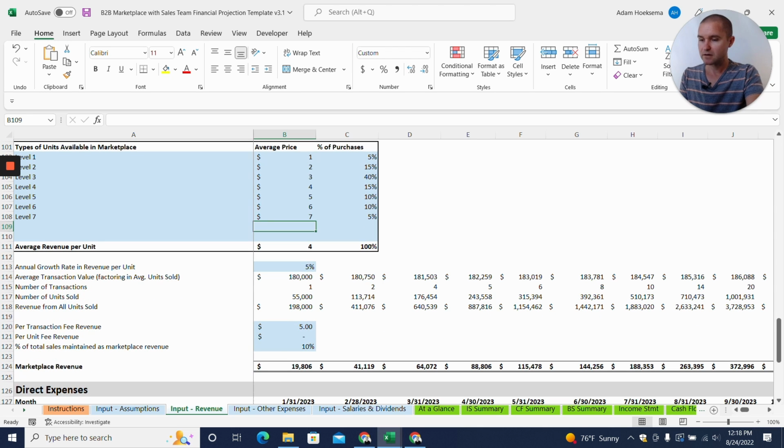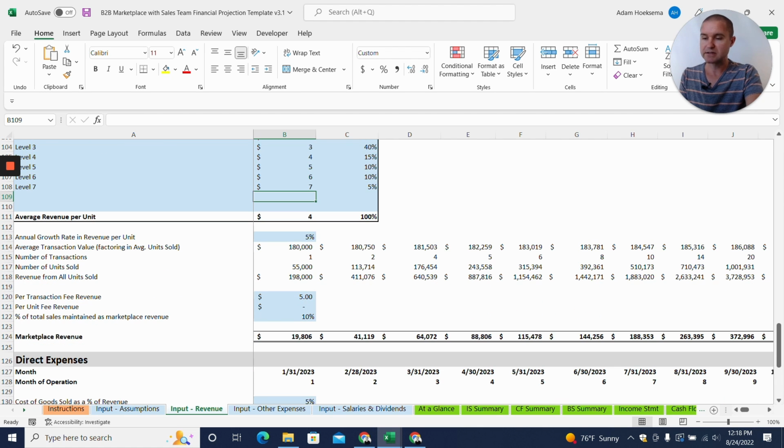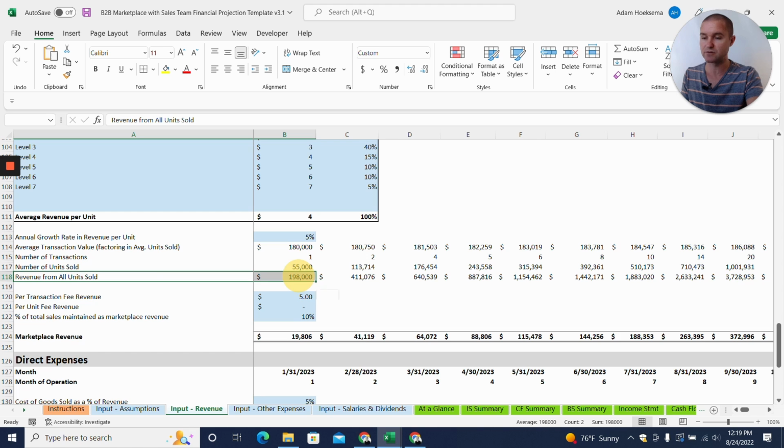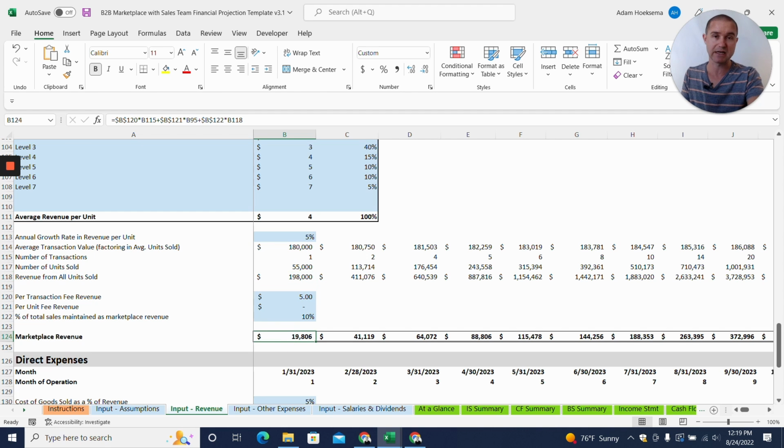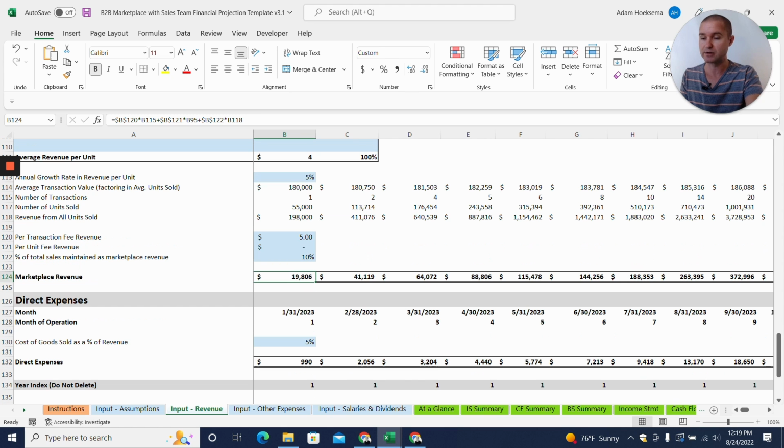And then the marketplace has the opportunity to generate revenue in a couple different ways. You could charge a per transaction fee. You could charge a per unit fee, which may not make a lot of sense in this example. And then probably the most common way is just a percentage of total sales, that the marketplace would retain. So if we said we're going to retain 10% of total sales, well, the total transaction volume from all the units sold here in this first month is 198,000. The marketplace is keeping 10% of that, so 19,800. And that gives you your total marketplace revenue.